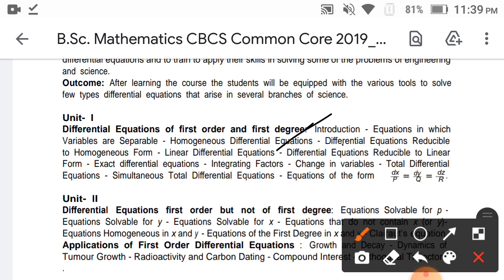Okay, and then the differential equation, this is the second method. Variable separable is the first method. Differential equations reducible to homogeneous form.